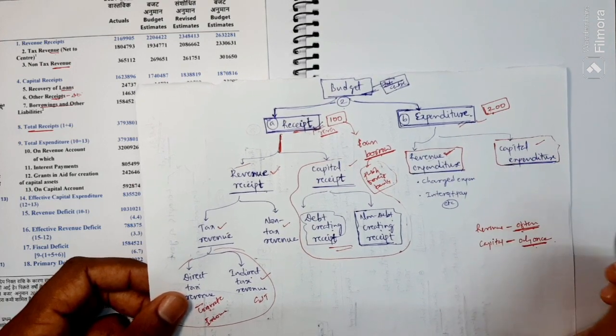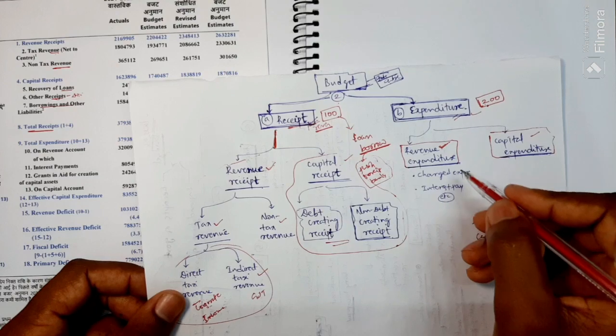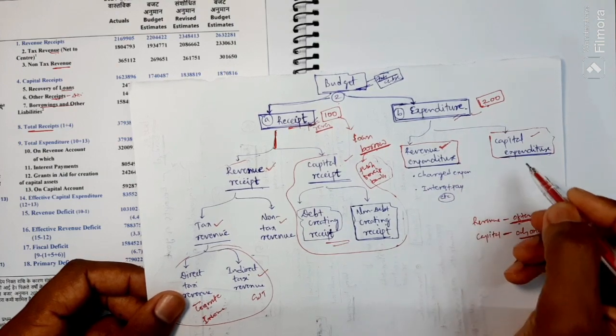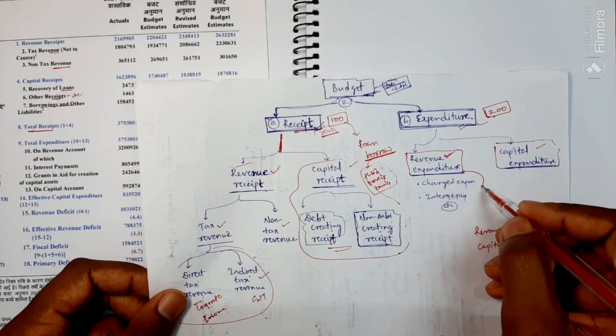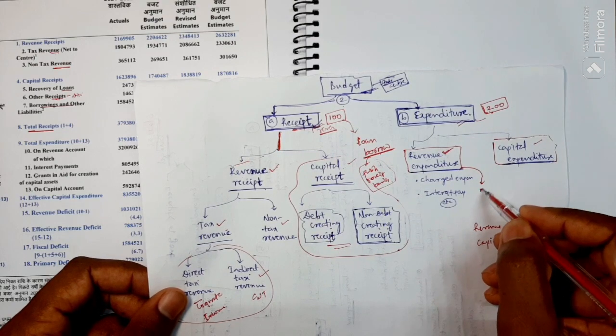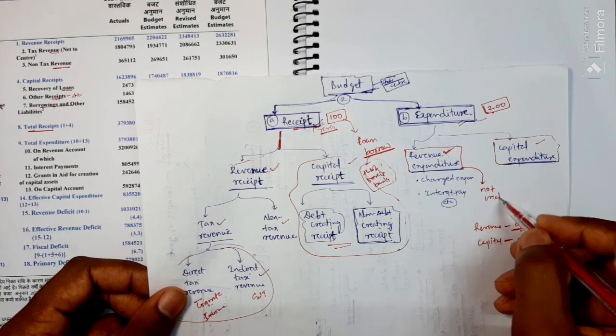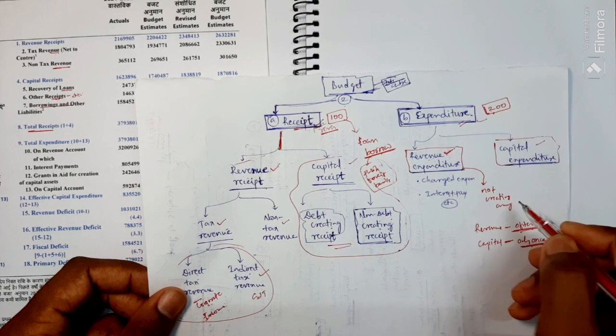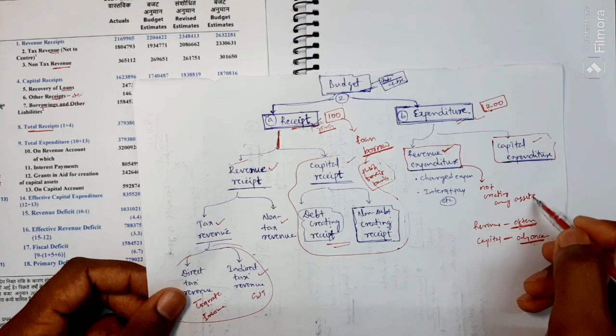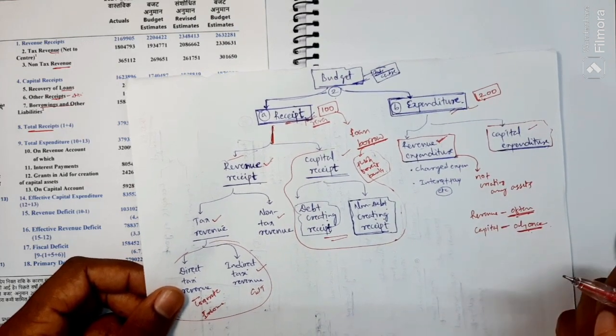Capital means only once. Revenue expenditure means expenditure that is not creating any asset. Asset means any buildings, any infrastructure, like that.